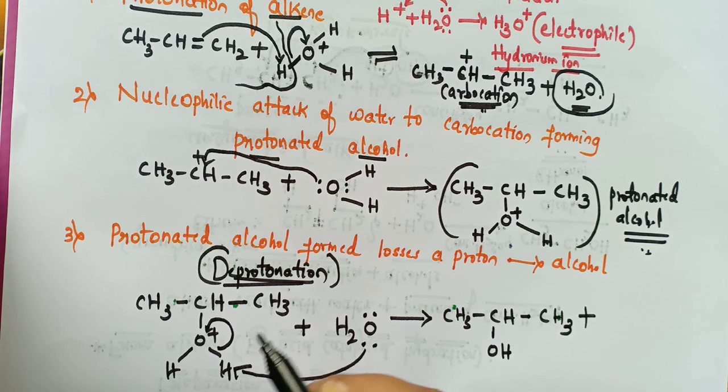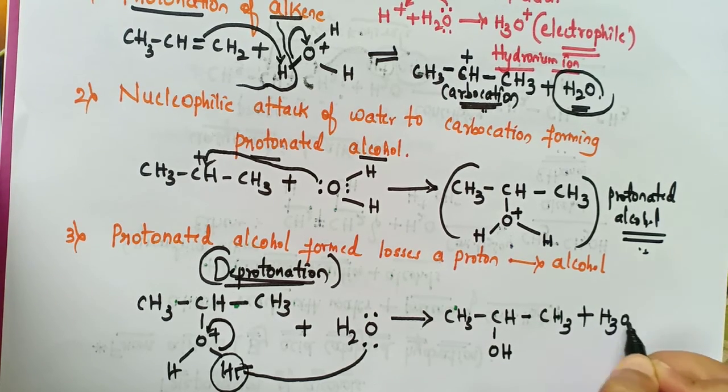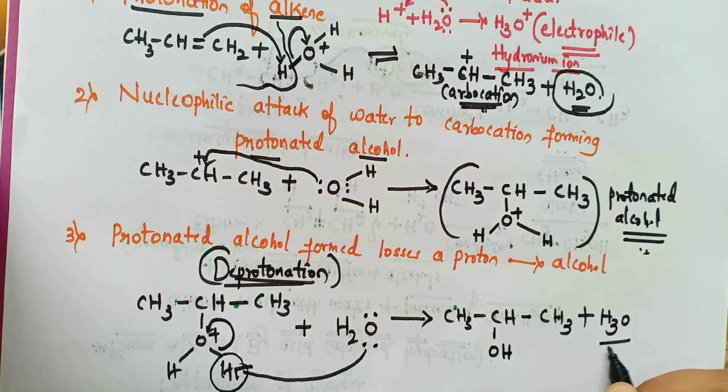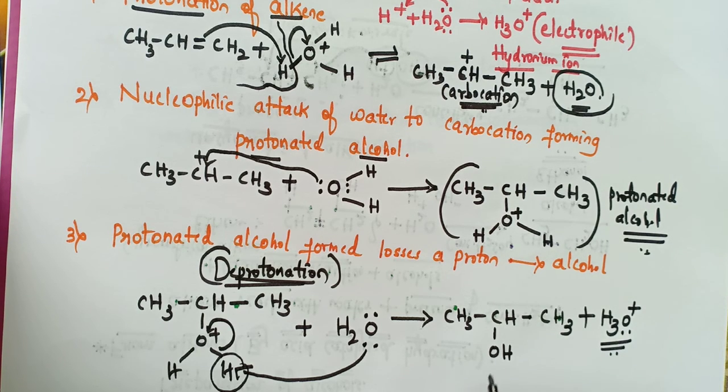Here the removal of the proton from this protonated alcohol is taking place. So it is a protonated alcohol. We are removing this proton. So this water will take this proton. So it again will become H3O+. Here O is having a positive sign and a lone pair of electrons. So here what happened is deprotonation has occurred. That means removal of the proton from the protonated alcohol.